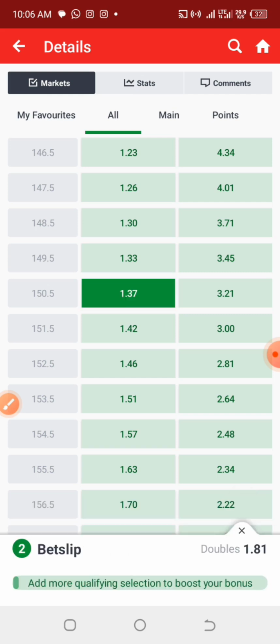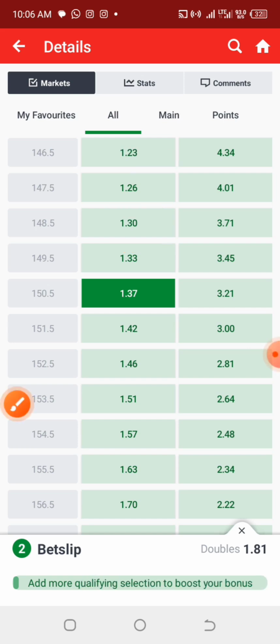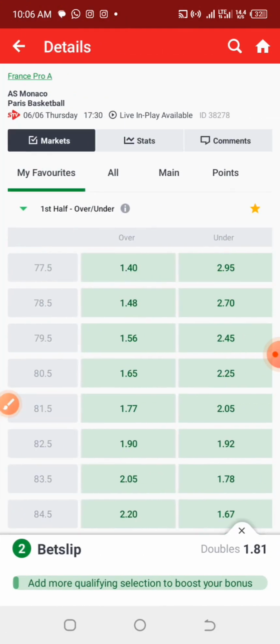So we are going for 150 at odds of 1.37. Now if you want to play safe, you are free to go for anything around this range, anything below, so you can go for it. Now let us move on to the last games, and if you can see another game, we are getting our shot with this simple basketball strategy. It's very simple, very simple. So let's check here.